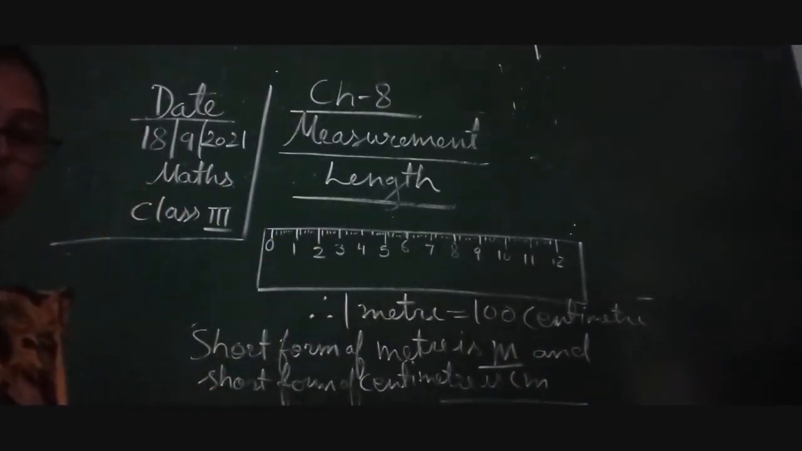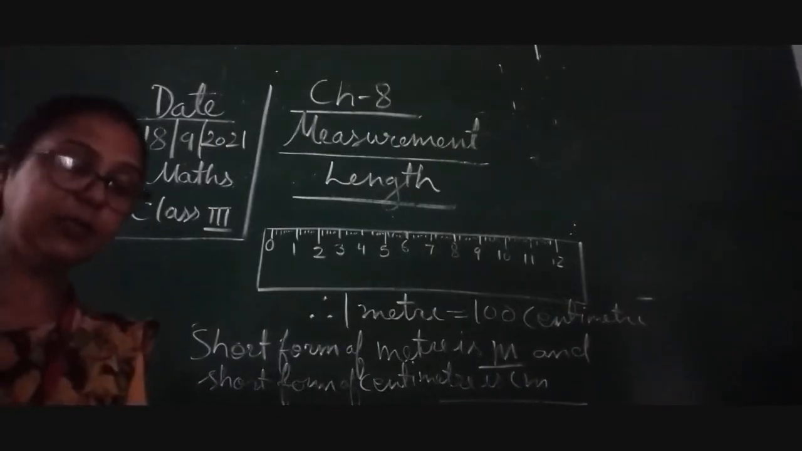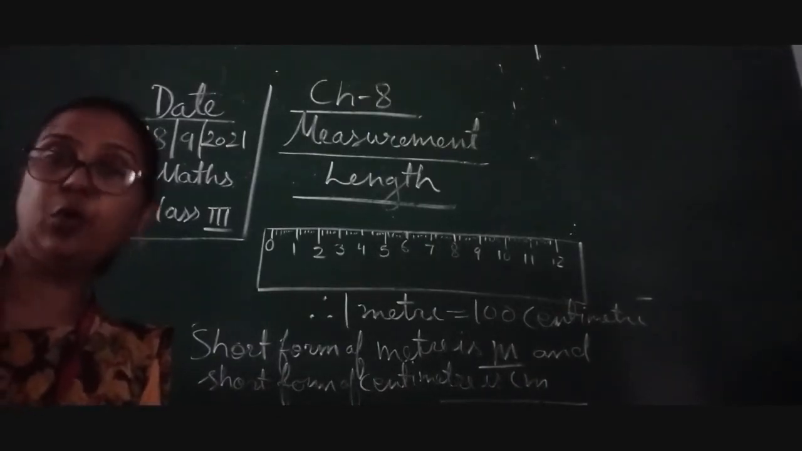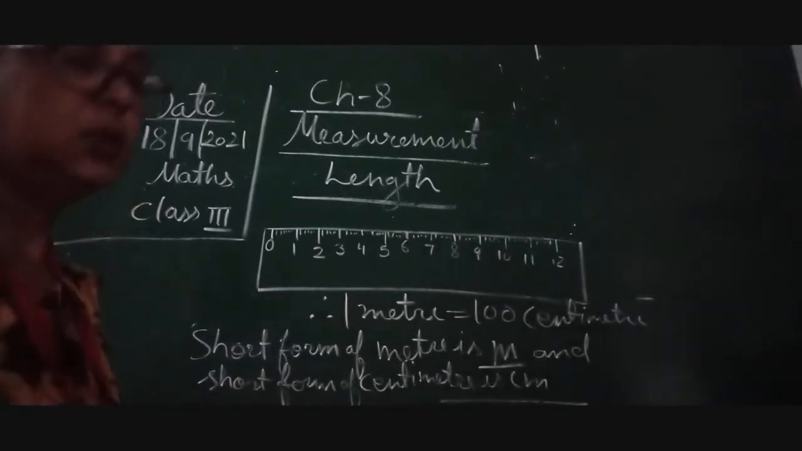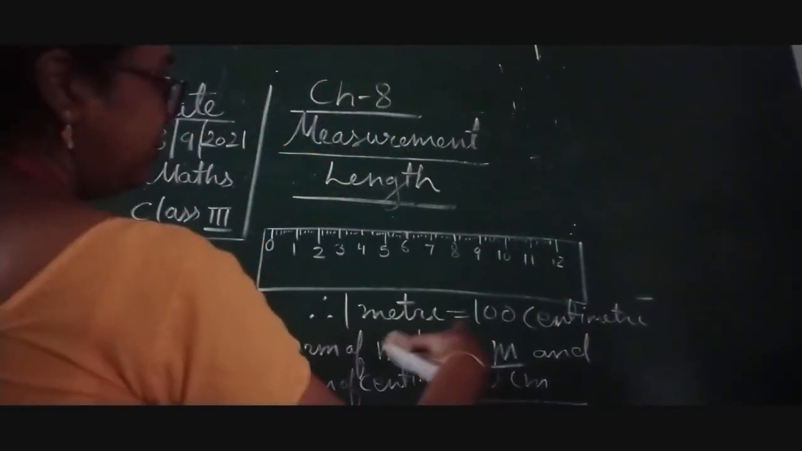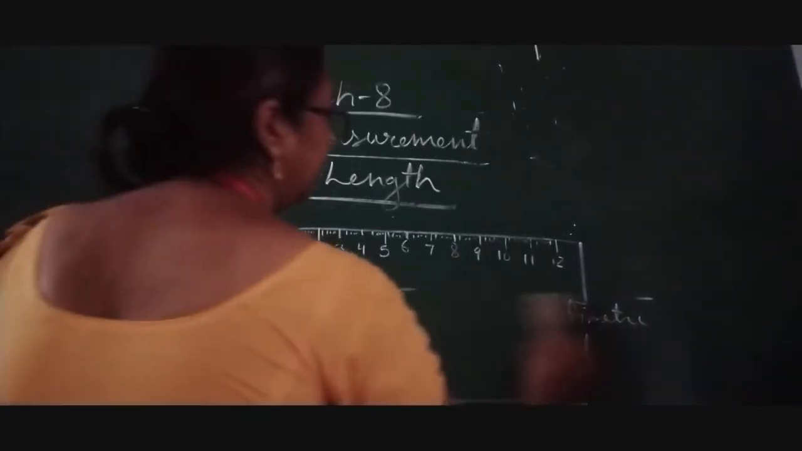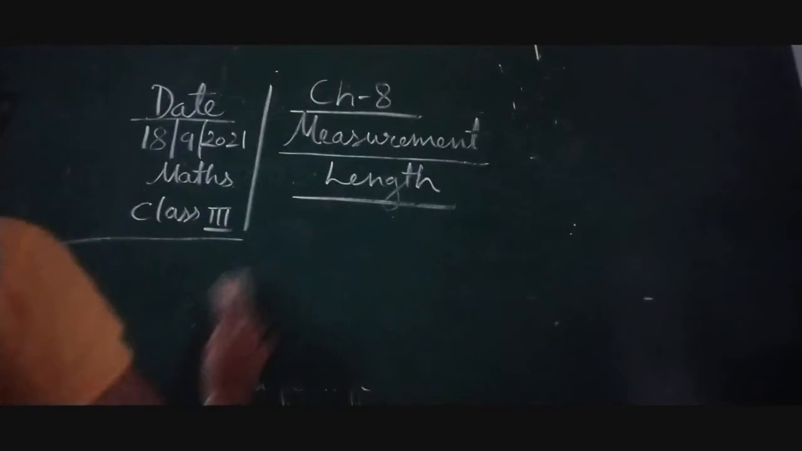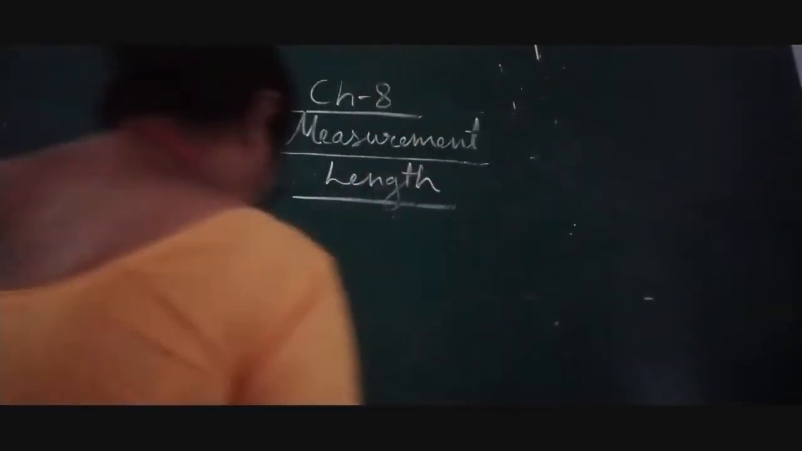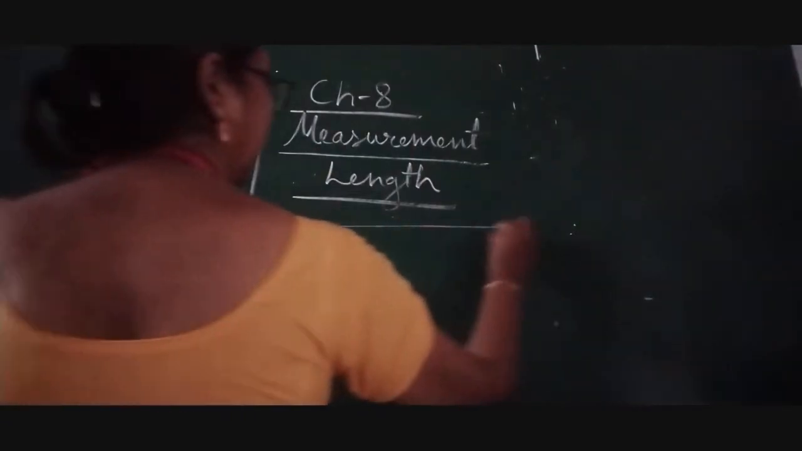Okay children. So here children, now we will see this. Here I am going to draw a small ruler. First of all, you just write down 1 meter equal to 100 centimeter. So here a ruler I am going to draw. This is the ruler,